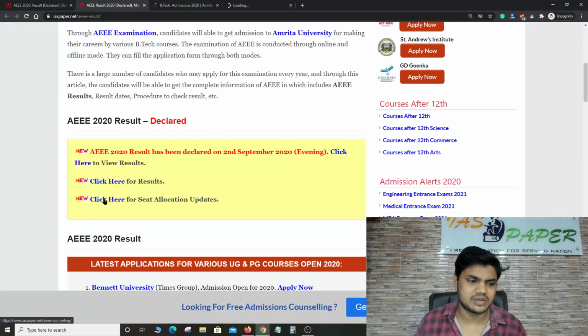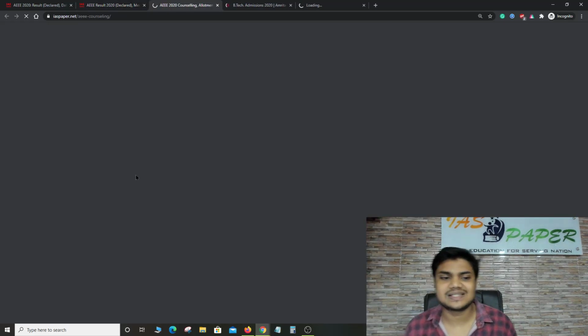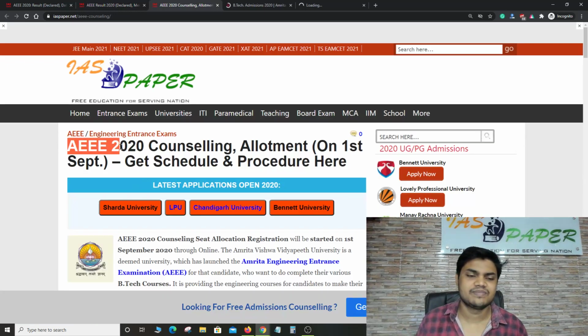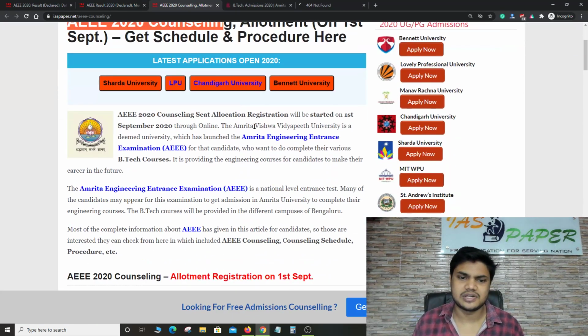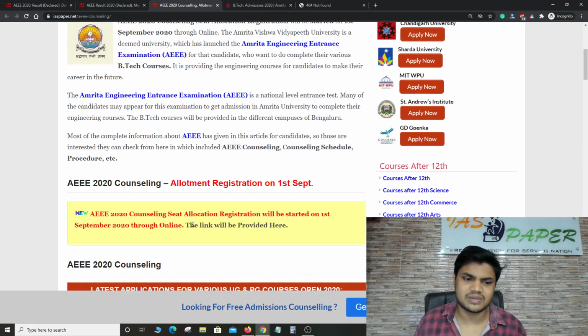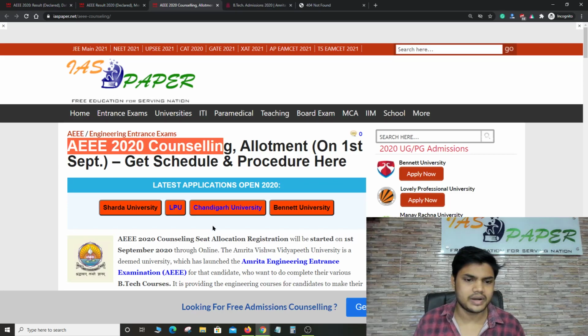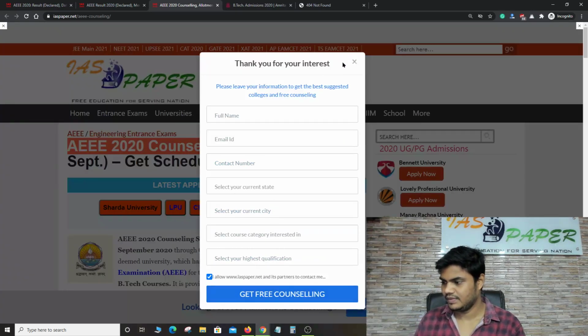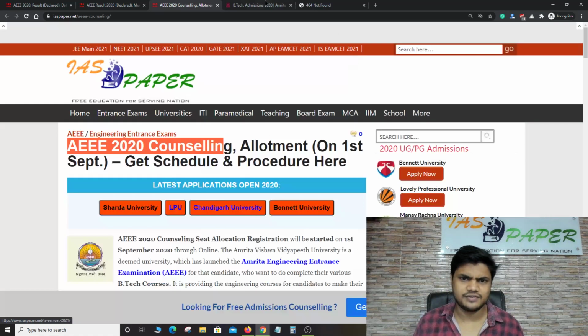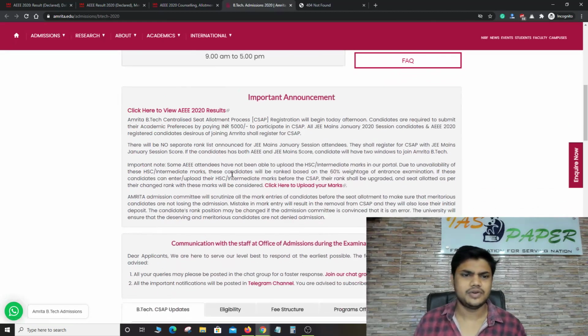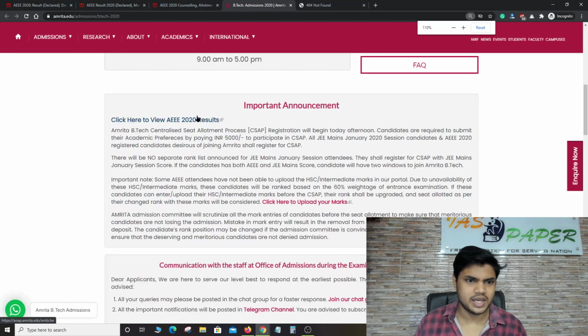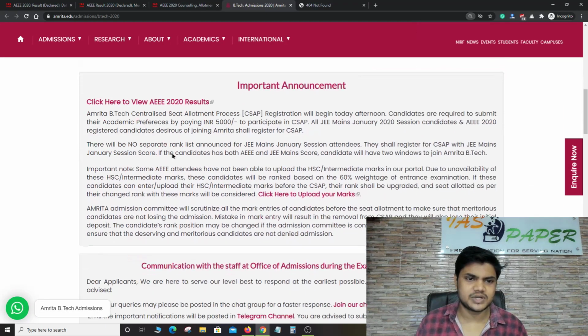So if you want the seat allocation process, just click on this, and here you can apply for seat allocation. Okay, allotment has already started from 1st September. Just click on this, and the link will be provided on this. All right, and before that, if you have filled this form, just simply close it. Here you can check. Click here to view results of AEEE 2020. This is the link of this.